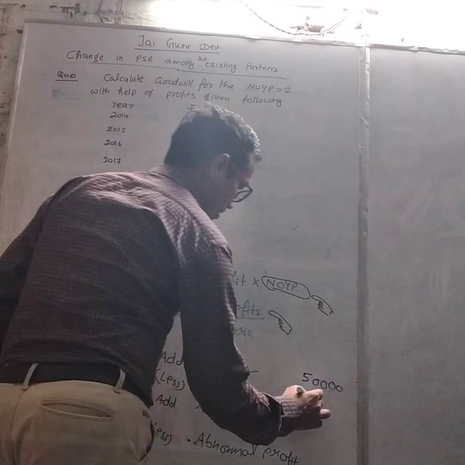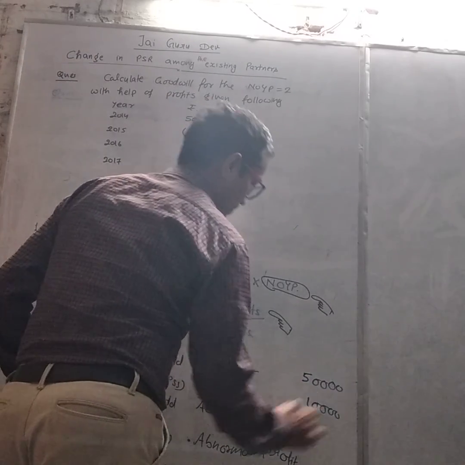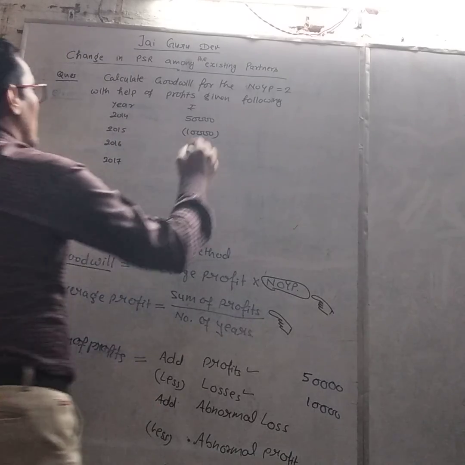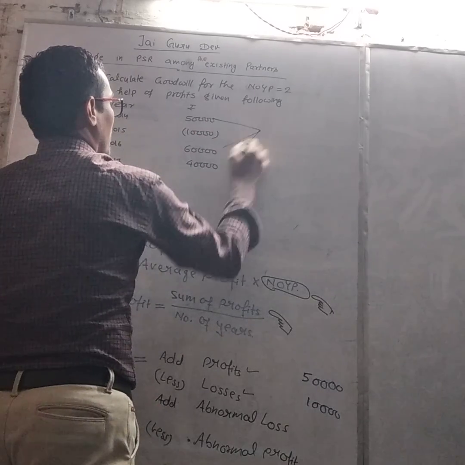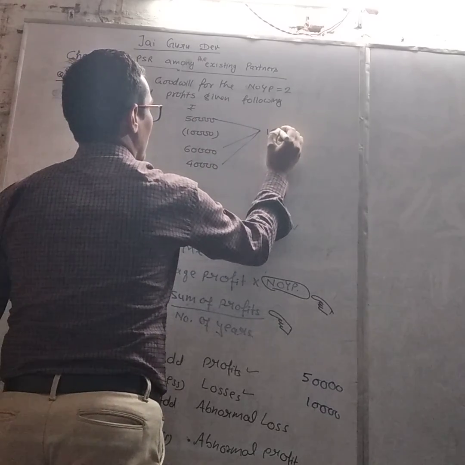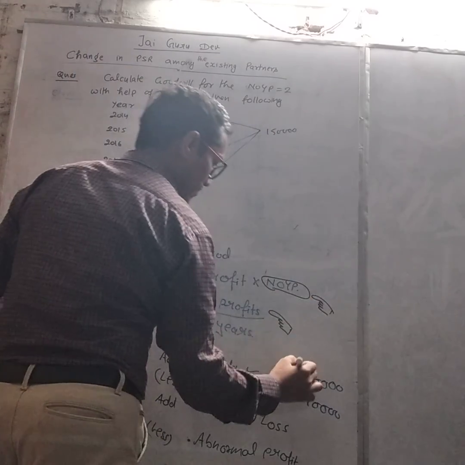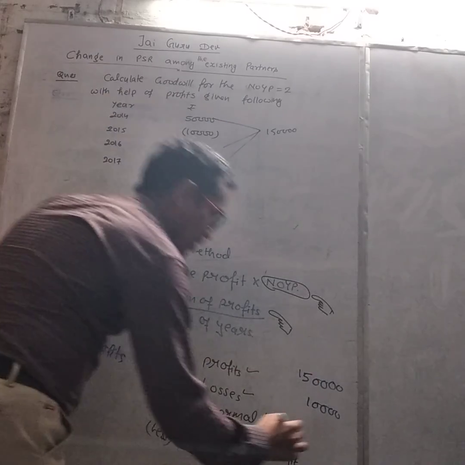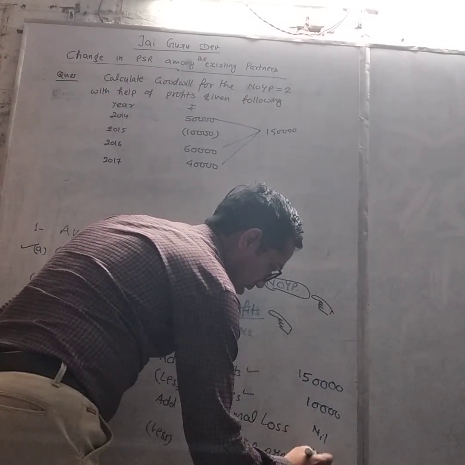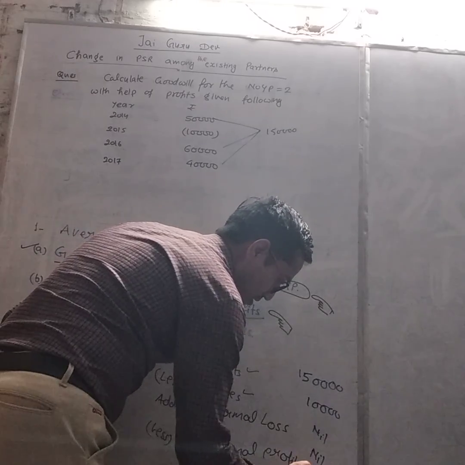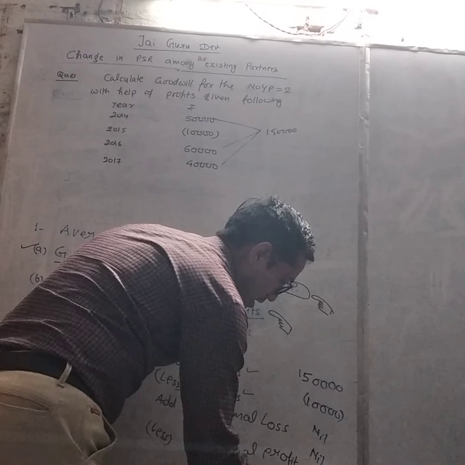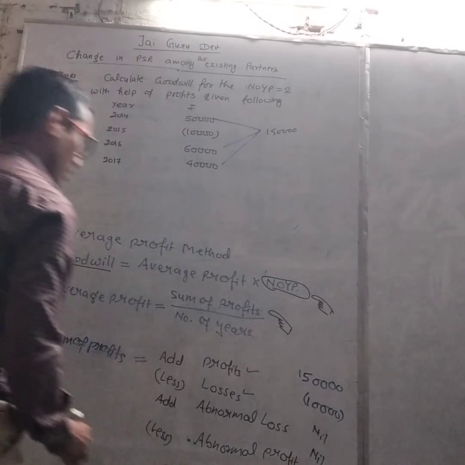Loss we have 10,000. There are three profits we have: 60,000, 50,000 and 40,000, which makes 1,50,000. Abnormal loss we do not have in this question. Abnormal profit we do not have in this question. Done. So total profit we have is 1,40,000.